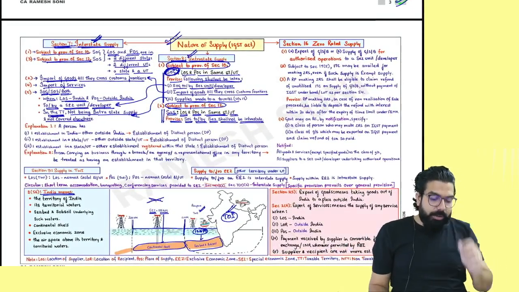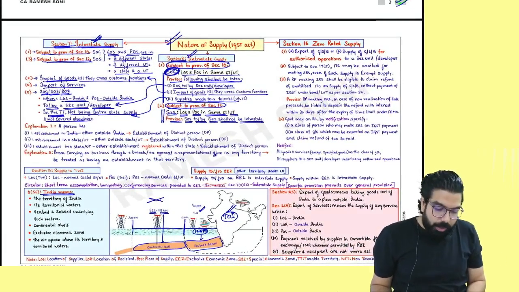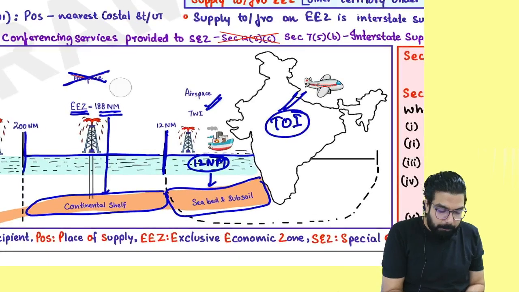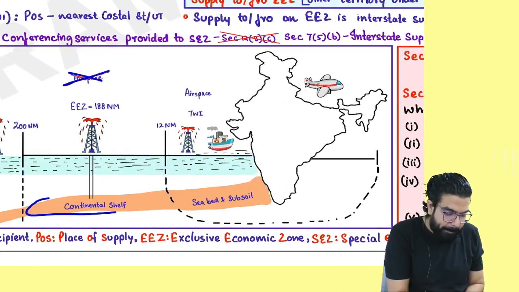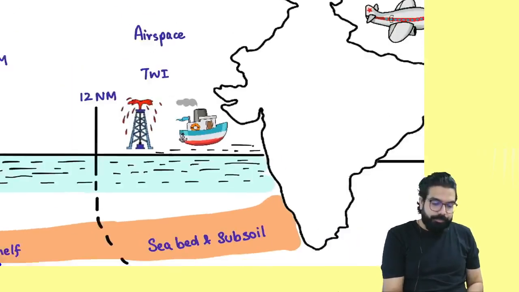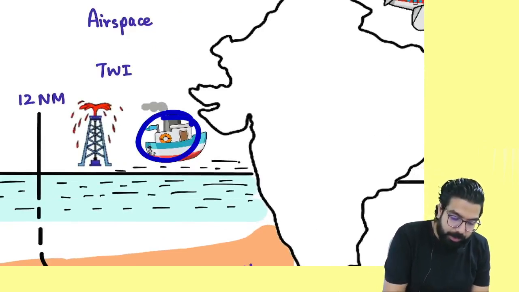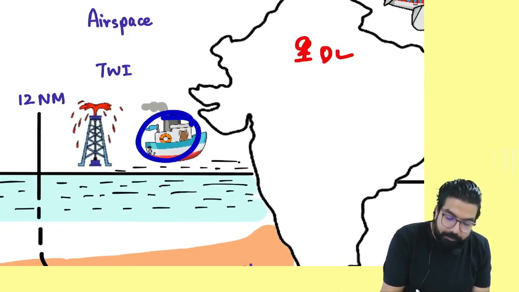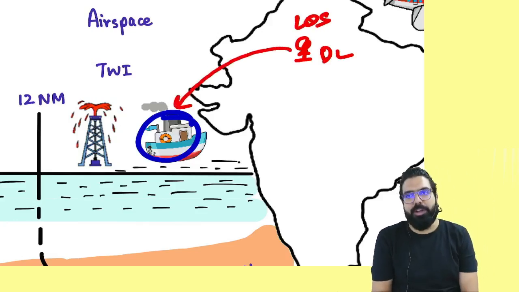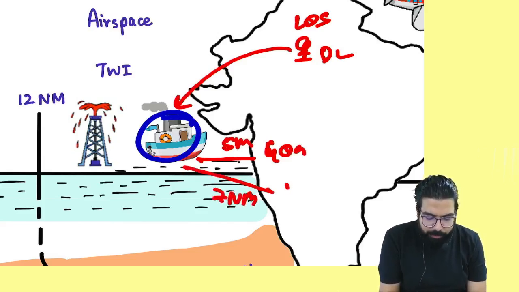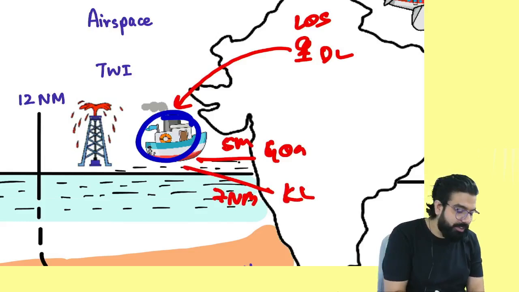Now tell me one thing, everyone. If I go ahead and ask you, this is something I want you to tell. One ship is over here, in the territorial waters of India. I am in the state of Delhi. Location of supplier is in Delhi. I supplied to one ship in the territorial waters of India. The ship is located 5 nautical miles from Goa and 7 nautical miles from Kerala. Can you tell me what is the location of the ship?